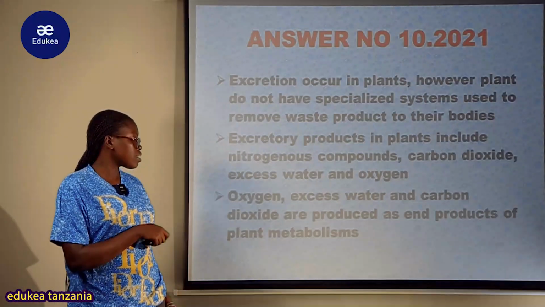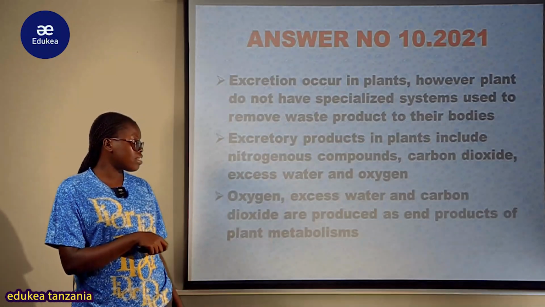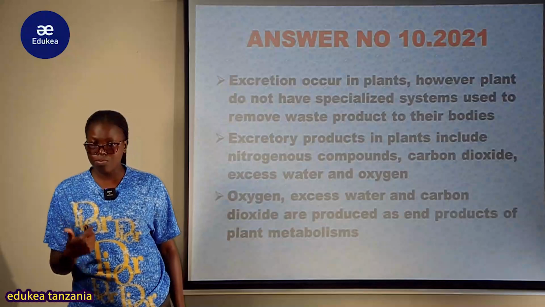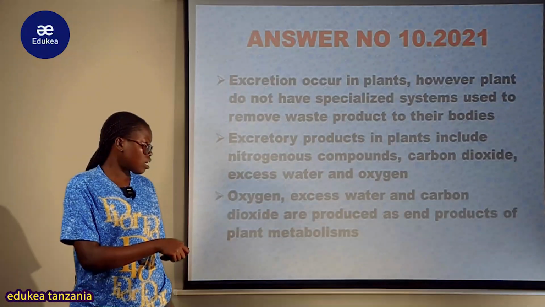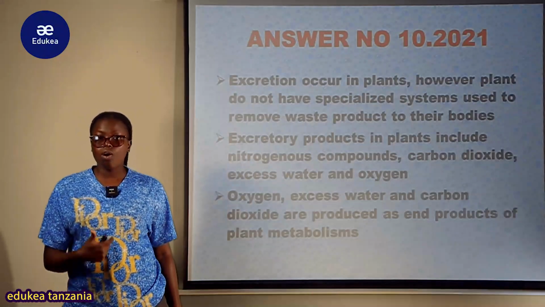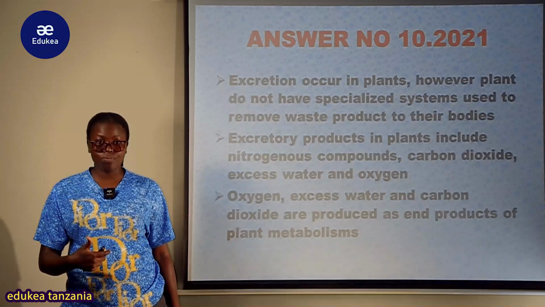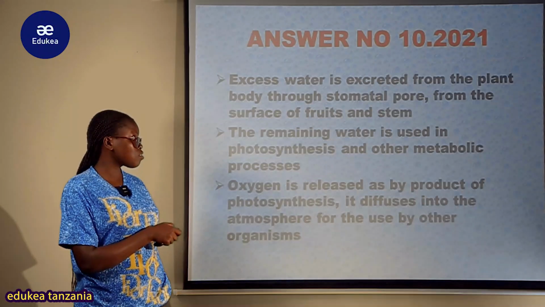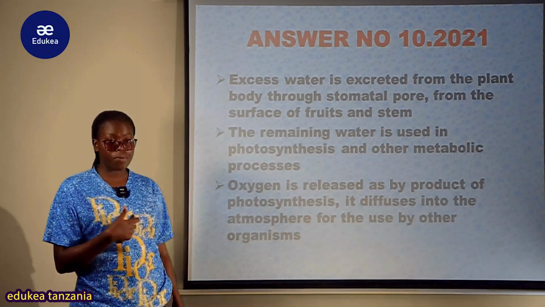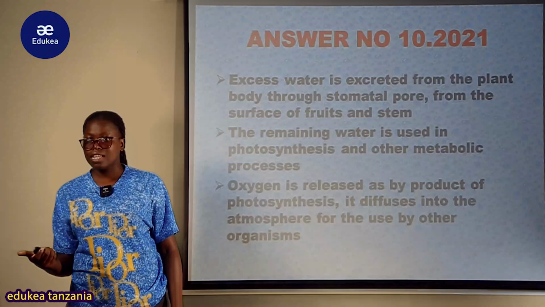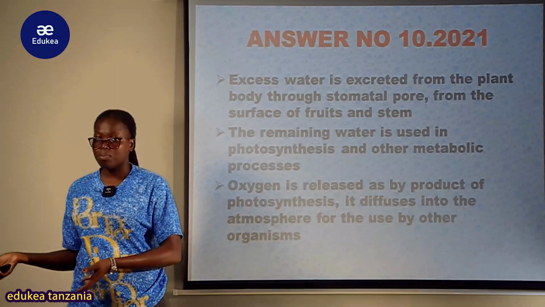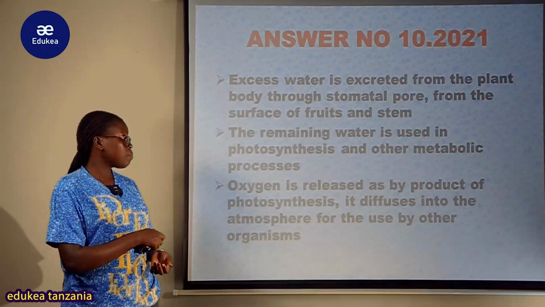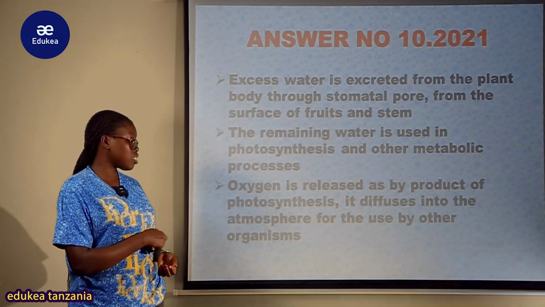So oxygen, excess water, and carbon dioxide are produced as the end product of plant metabolism. Example, oxygen is released as a byproduct of photosynthesis. Water and carbon dioxide are the byproducts of aerobic respiration. So excess water is excreted from the plant body through the stomata pore from the surface of the fruit pamoja na stem. Na zingine inasaidia katika cooling, na zingine zi lost to the process of transpiration. Inasaidia katika cooling of the plant. Vile vile, the remaining water is used in photosynthesis and other metabolic processes.